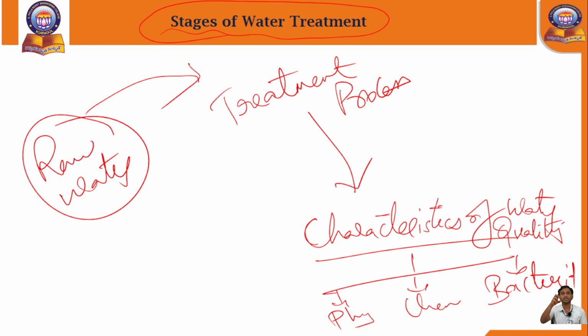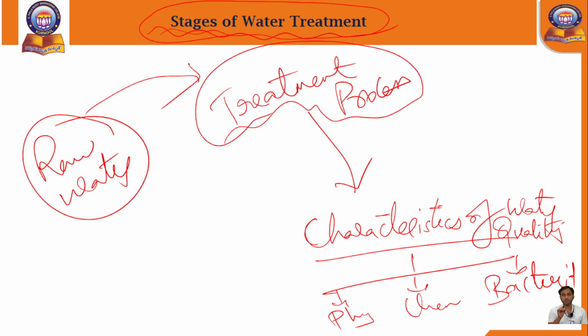Slowly we will collect that raw water and send it to the pump stations. In the pump stations, the stages of water treatment will follow, nothing but the treatment process. After the treatment process, we send the water to the third level, nothing but water quality checks: physical test, chemical test, bacterial test. We will see each concept in each slide.